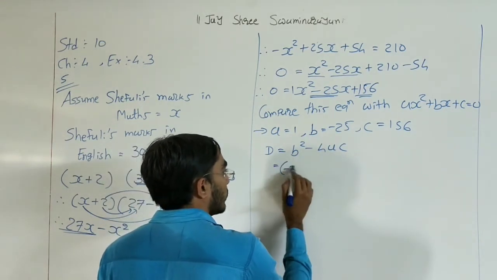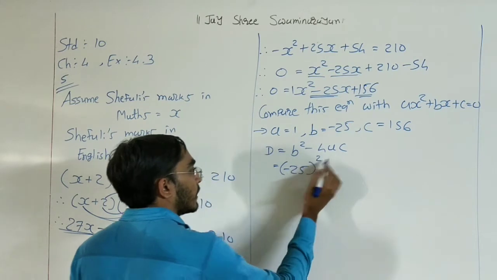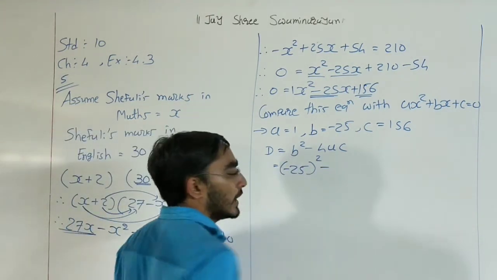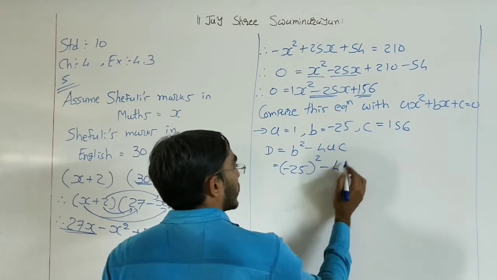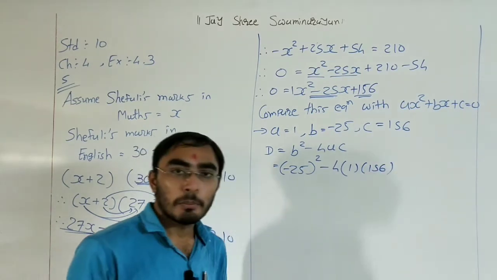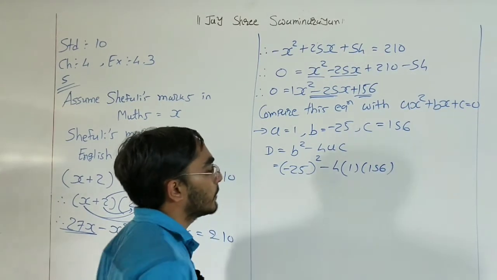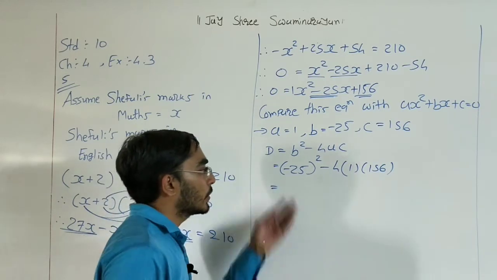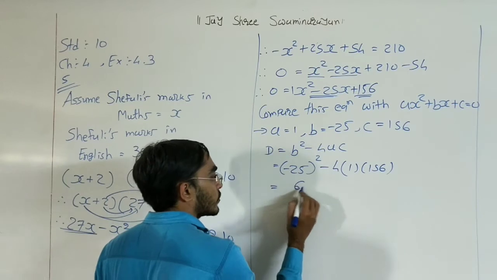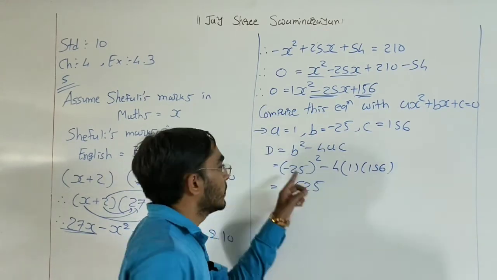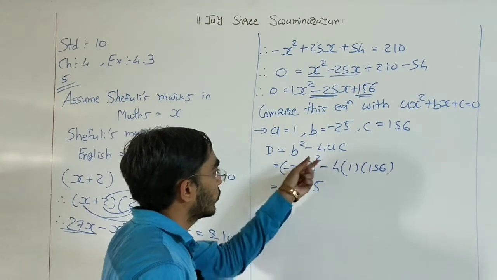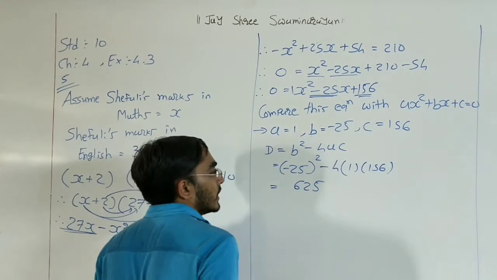Now b is minus 25, so minus 25 all square. The negative sign, then 4 multiply a multiply c. So 4 multiply a, which is 1, multiply c, which is 156. Multiplication is that, that's why I used the bracket here. Now 25 square means 25 multiplied by 25, which is 625. And minus 25 square is also plus 625, right? A negative square becomes positive.